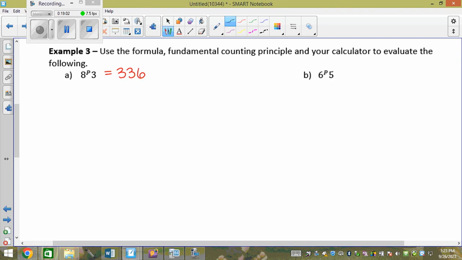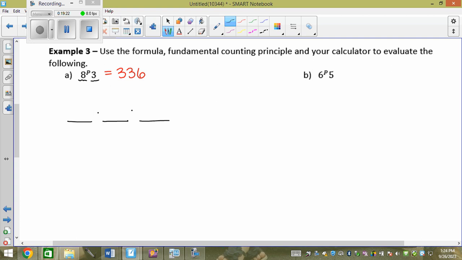Well, what the heck does this mean? It means this. I have 8 numbers to choose from, and I'm picking 3 of them. So how could I represent this with a fundamental counting principle? I'm picking 3 numbers from 8 without repetition.